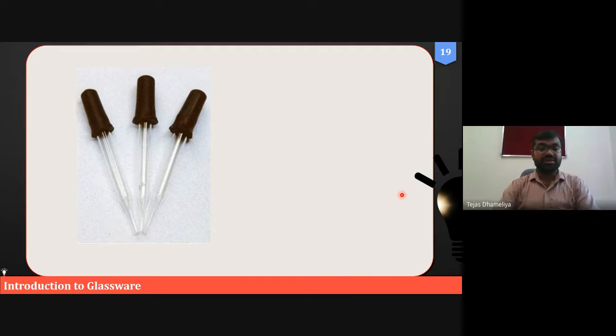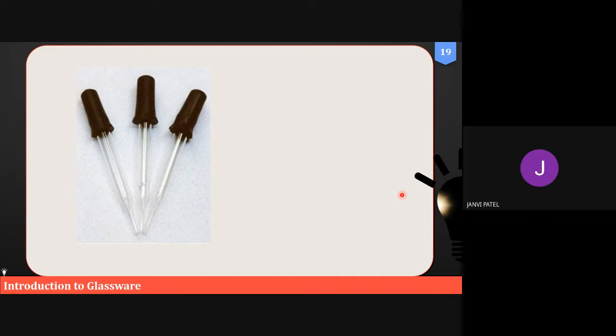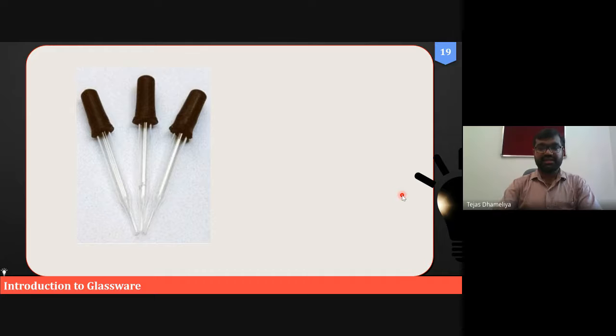Dropper. What is the work or use of it? To take small amounts or small drops of the liquid. Yeah, correct. So that is a dropper, used to add drops of liquid into certain things in small amounts.